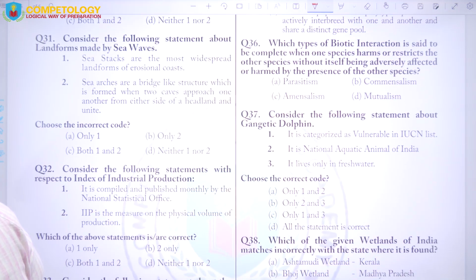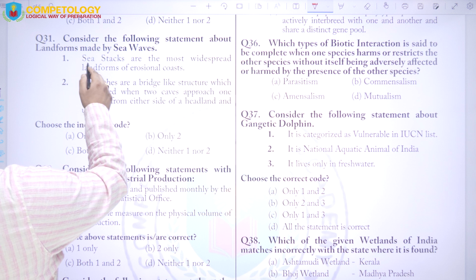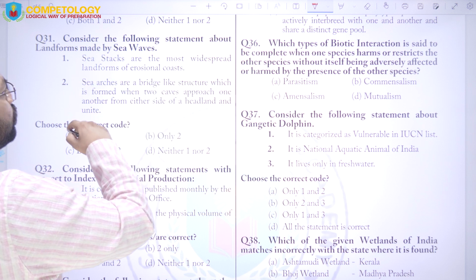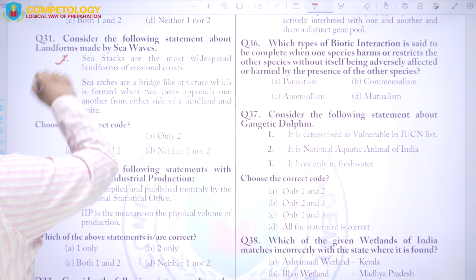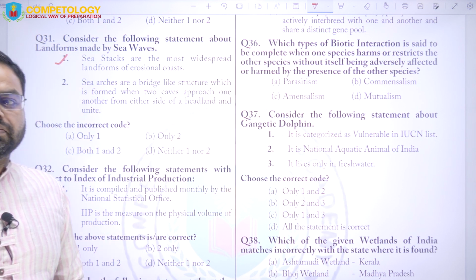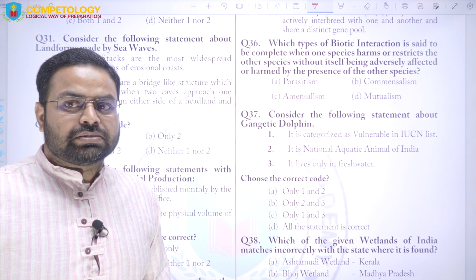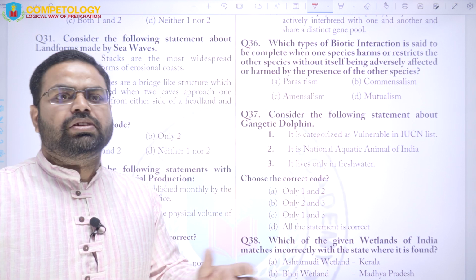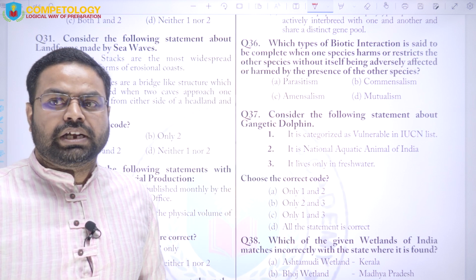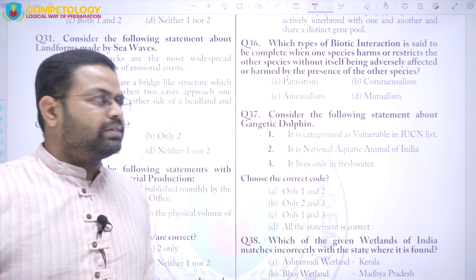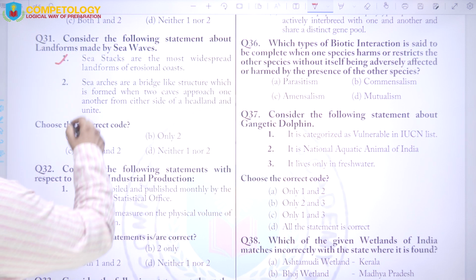Next question is consider the following statements about landforms made by sea waves. Question number 31 says that sea stacks are the most widespread landforms of an erosional coast. So this is a correct statement. Sea stacks are found everywhere where there is an erosional coast, and that is why in many areas you will find standing outcrops of rock away from the coastline, right? So this is the correct statement.